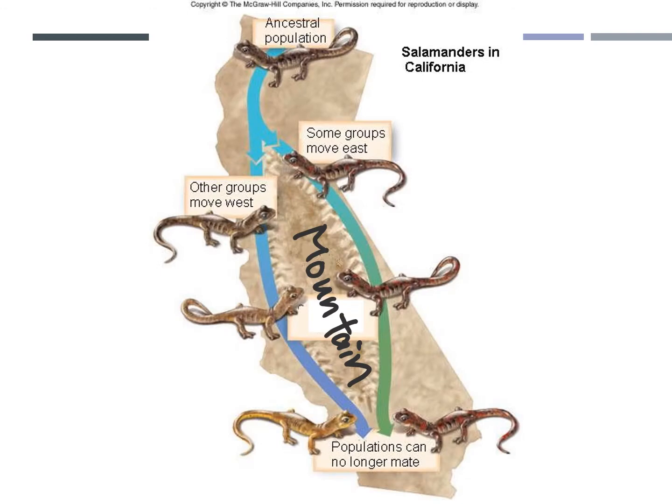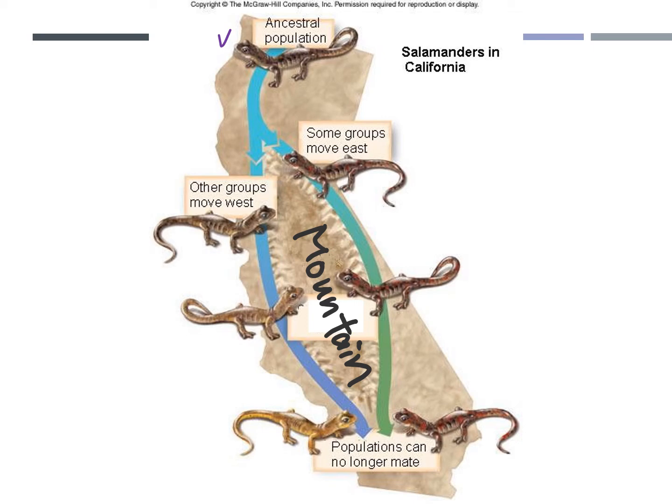Let's take a look at the case of speciation in salamander, 泳螈, in California, the USA. At the beginning, there is only one species of salamander population. When they try to move to the south, they are separated by the big mountain in the middle.